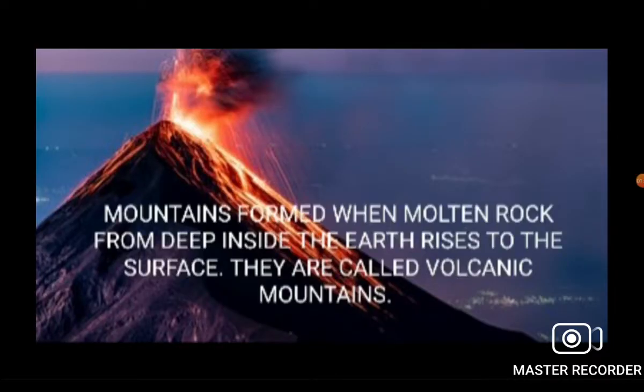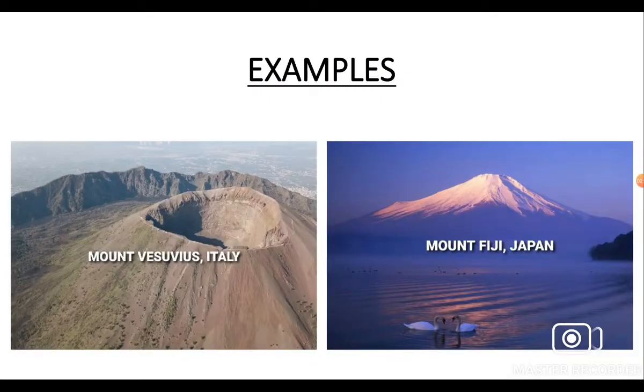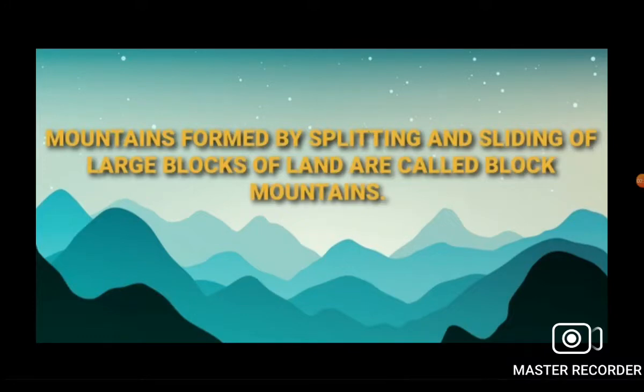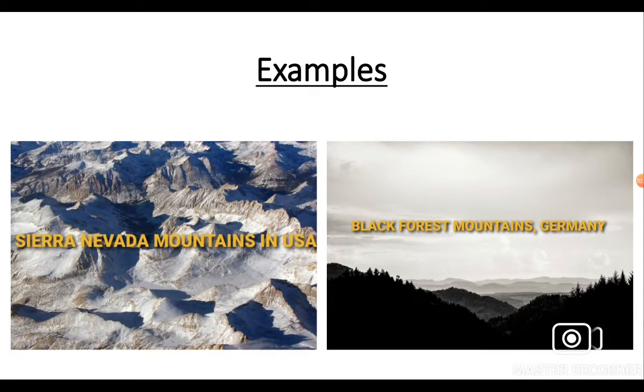Another type of mountains are the volcanic mountains, which are formed when molten rock from deep inside the earth rises to the surface. Mount Vesuvius in Italy and Mount Fuji in Japan are examples of volcanic mountains. The last type of mountains are the block mountains, which are formed by splitting and sliding of large blocks of land. The examples of block mountains are the Sierra Nevada mountains in USA and the Black Forest mountains in Germany.